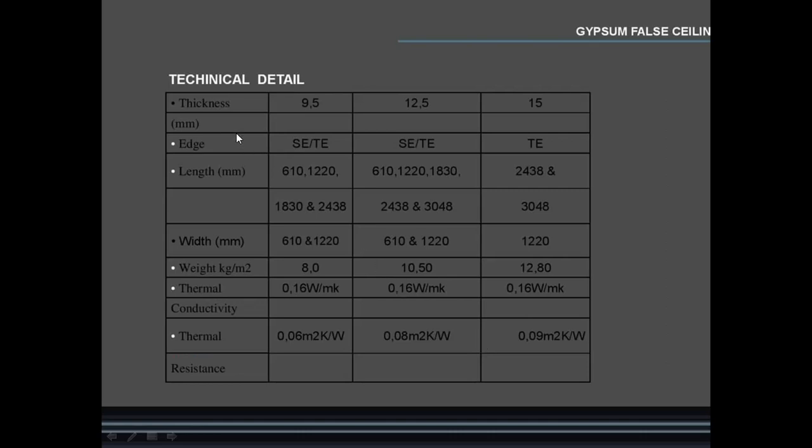Then here are the technical details for the gypsum false ceiling: their thicknesses, edges, lengths, widths, weight in kg per meter, thermal conductivity, thermal resistance, everything is given here. The thickness is 9.5, 12.5 and 15. So the 9.5 mm thick gypsum board has these properties, the 12.5 mm gypsum board has these properties, and the 15 mm thick gypsum board has these properties.